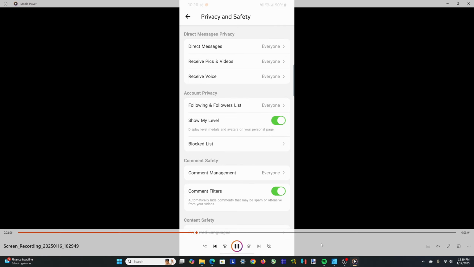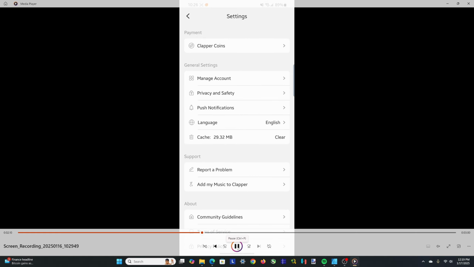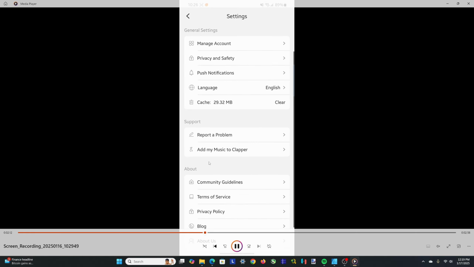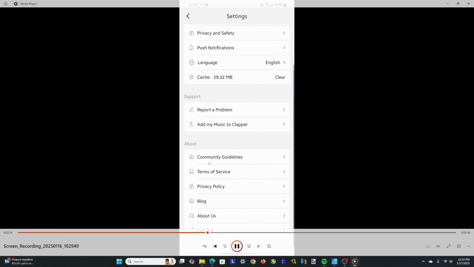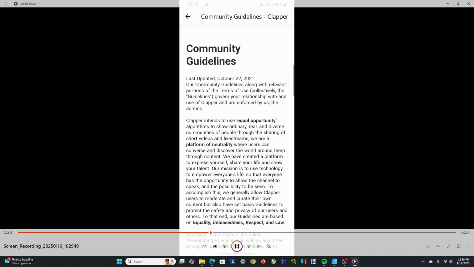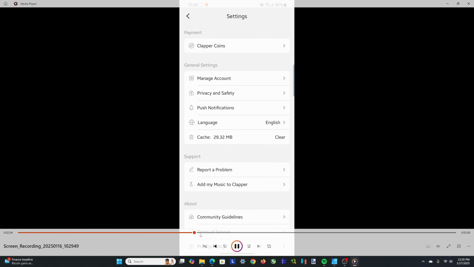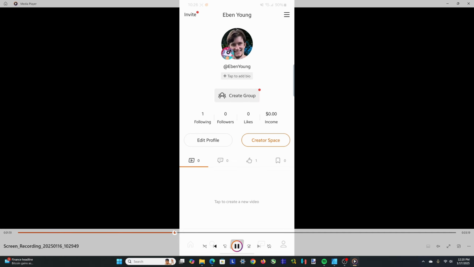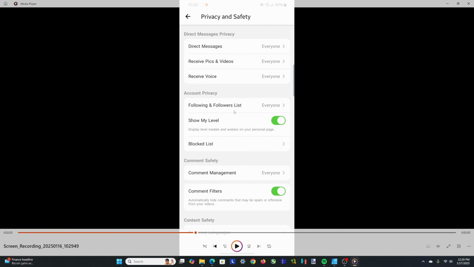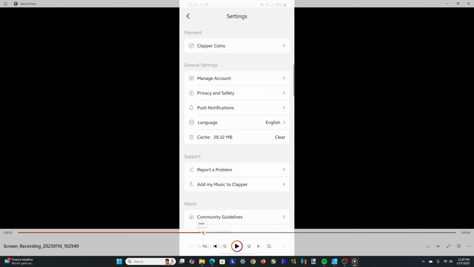Sort of to be expected from an app like this, but I just thought I'd make you aware. The other thing, as you can see here, at least as a benefit, is that it does have a decent settings option. So if I go back here, you can see that things like being able to set direct messages and who can message, similar to what Instagram has, are here. If you want privacy guidelines or a teen account or something like that, you can set more of those restrictions up. And that's fine.